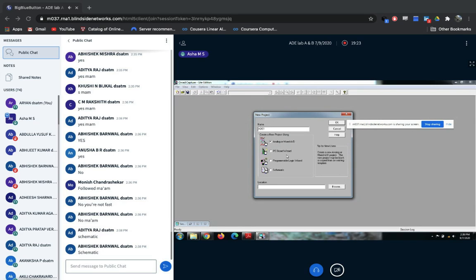In this step, if you make any mistake, even if your circuit is proper, you are not going to get the proper output if you have not selected this one. If you select any one of the other three, even though your circuit is correct, you are not going to get the proper output. Please note down everything I'm going to teach now. So you need to select analog or mixed AD.